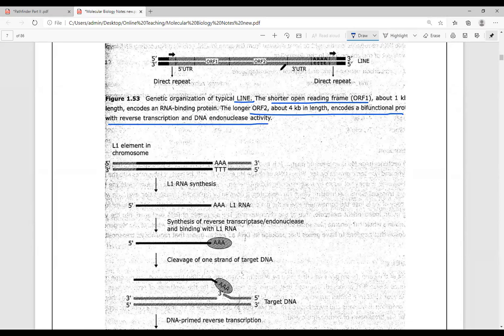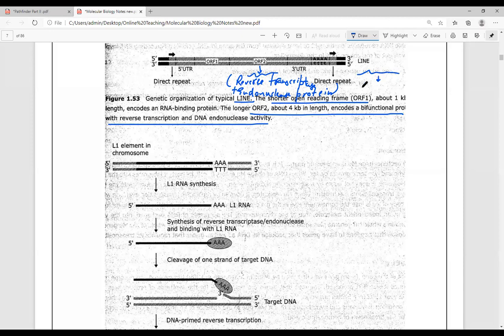So this ORF2 will form a reverse transcriptase plus nuclease protein. They have a dual function, and this protein complex is going to act over the mRNA molecule, converting this mRNA into cDNA.